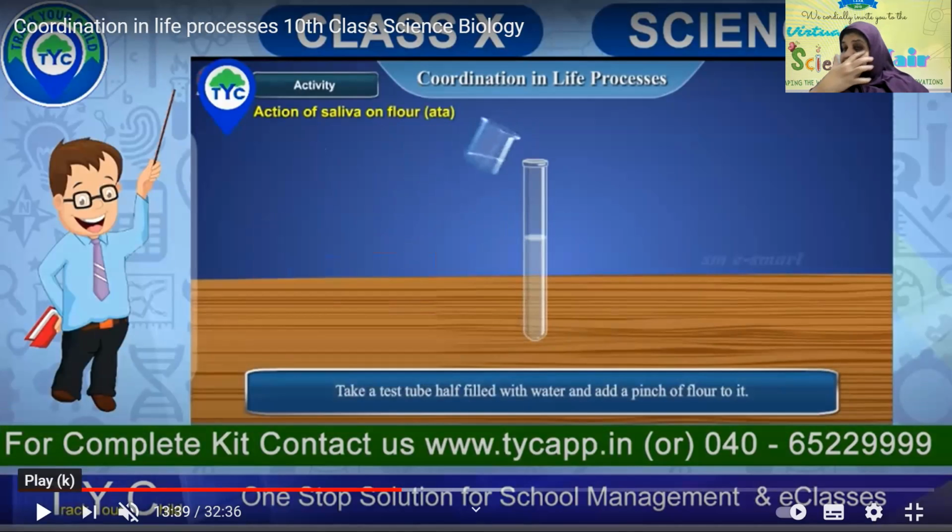Because if you remember, when we did a starch test on the leaves, to know whether starch is present or not, we used iodine solution. If starch is there in a leaf, it turns either blue or black. Similarly, what does atta flour contain? Your chapatis, rice and all are very rich in carbohydrates and starch.